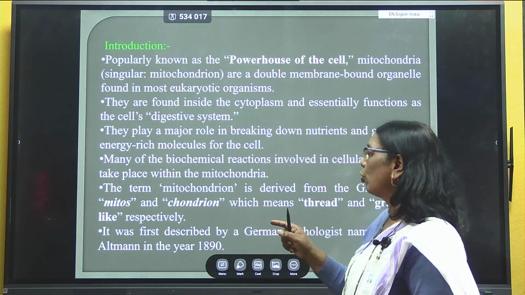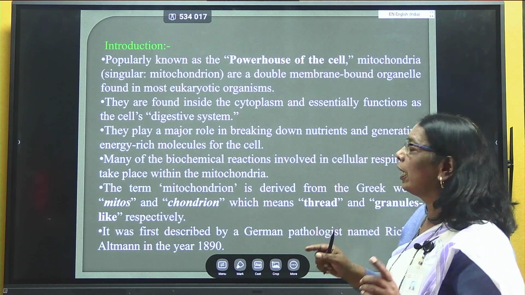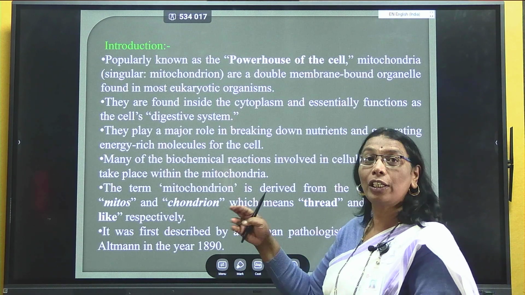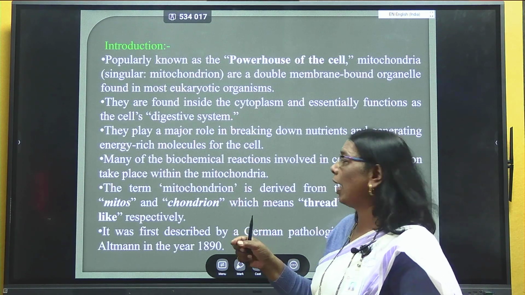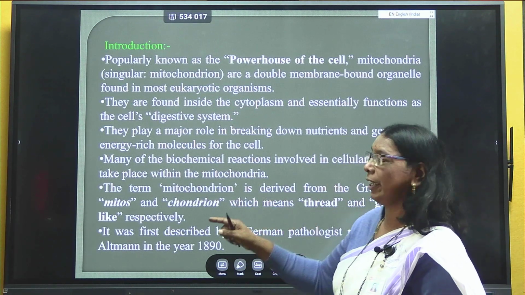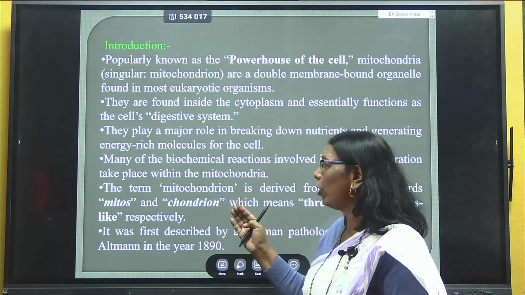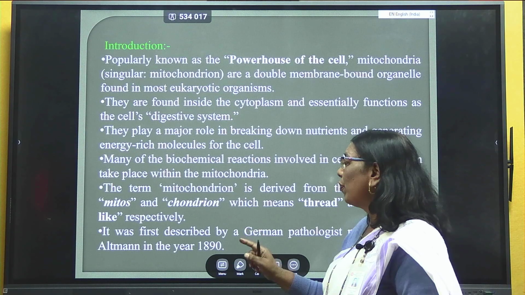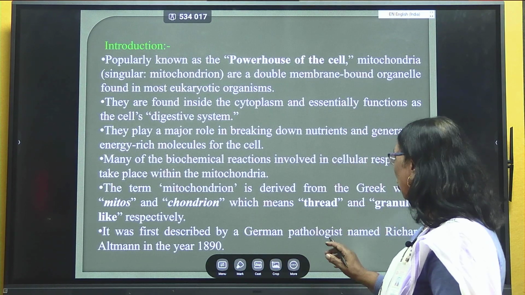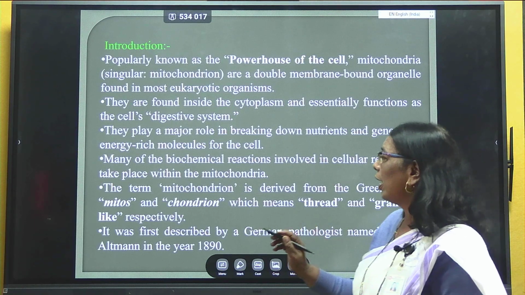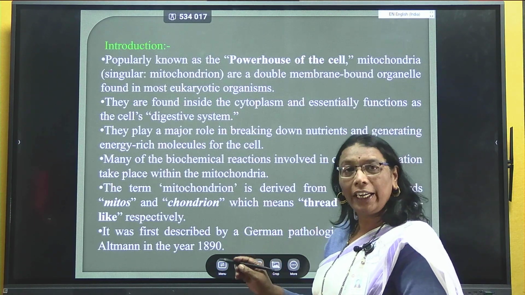The term mitochondria is derived from the Greek words mitos and chondrion, which are two different parts, meaning thread and granule-like. So the meaning of mitochondria is thread and granule-like. It was first described by a German pathologist, Richard Altman, in the year 1890.